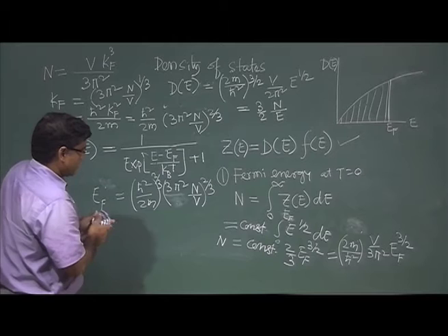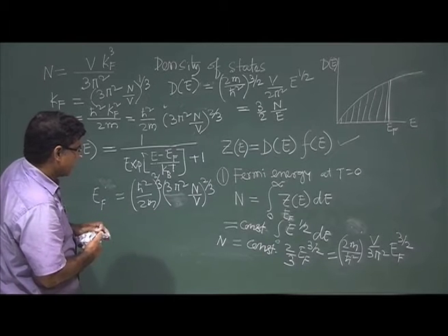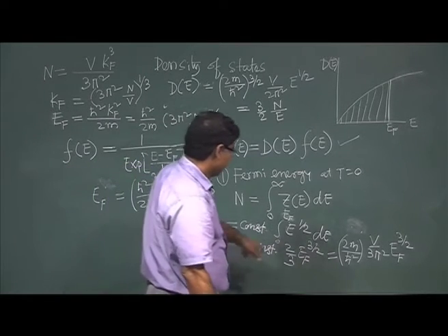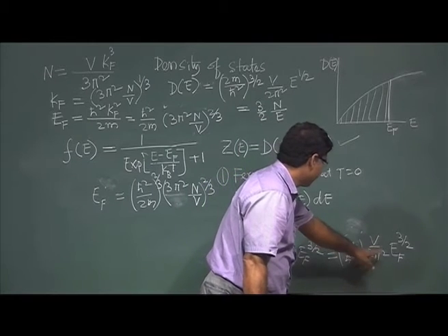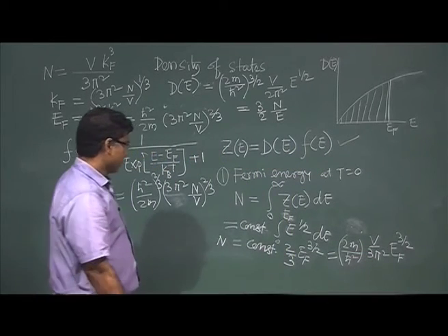Sorry, I made a mistake again: n equals 2m h cross square V by 3 pi square E_F 3 by 2.